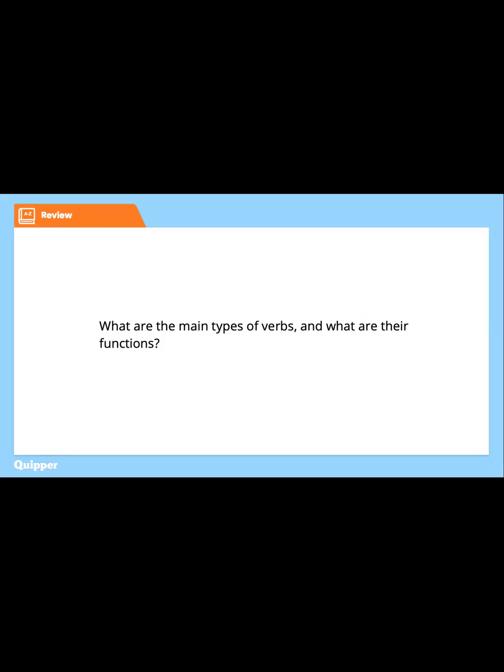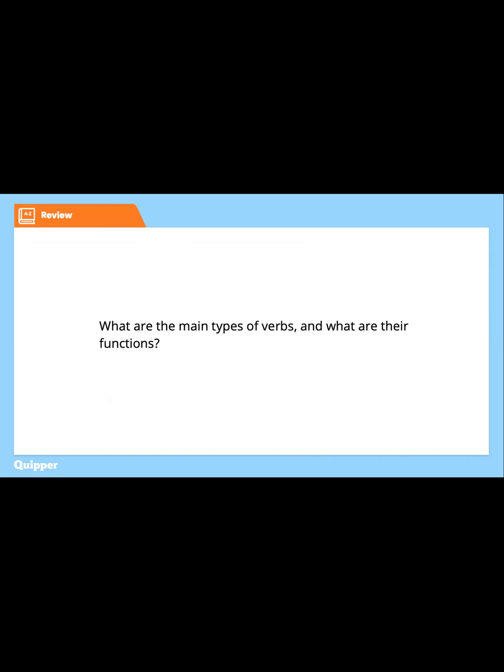So we have here the verbs, everyone. What are the main types of verbs and what are their functions? When we talk about verbs, we are talking about action words, right?